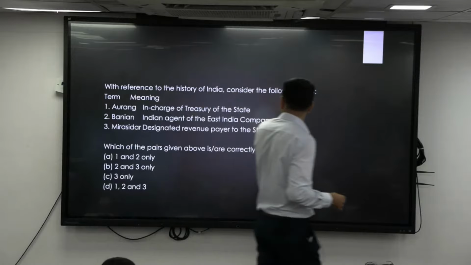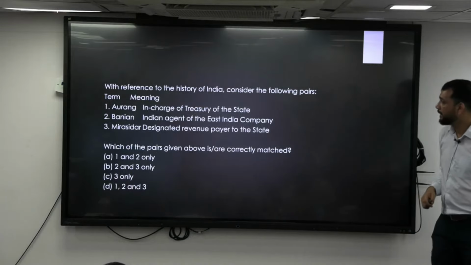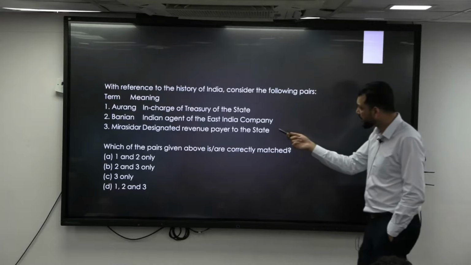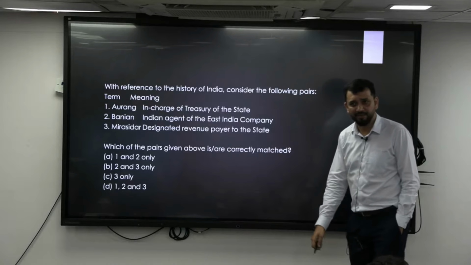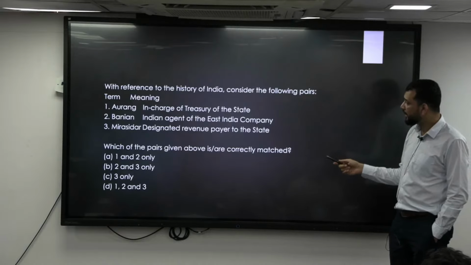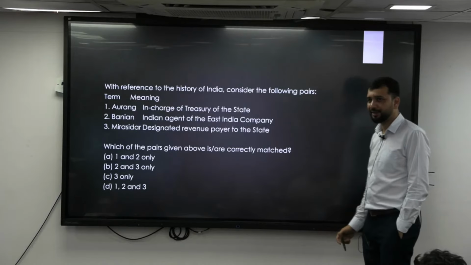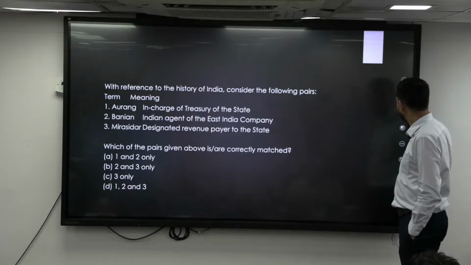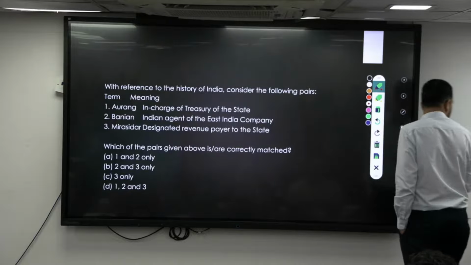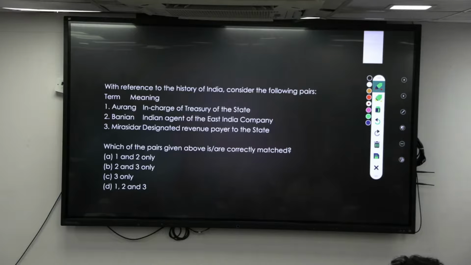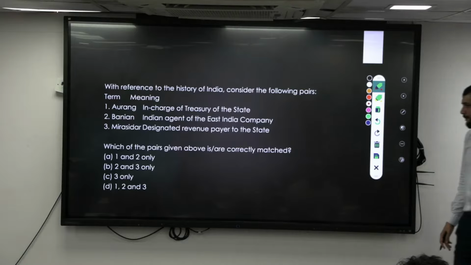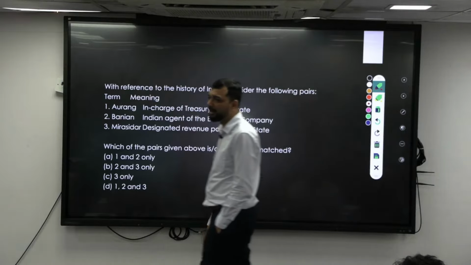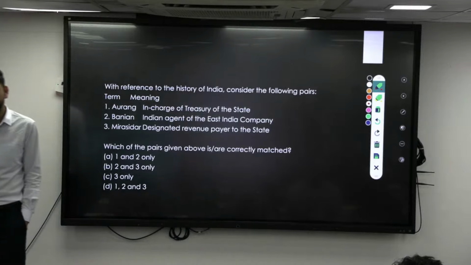Next: Anurag, in charge of treasury of the state. Baniyan, Indian agent of the East India Company. Third, Mirasdar, designated revenue payer to the state. Right? Any word you are aware of? Any word you can at least try to guess.